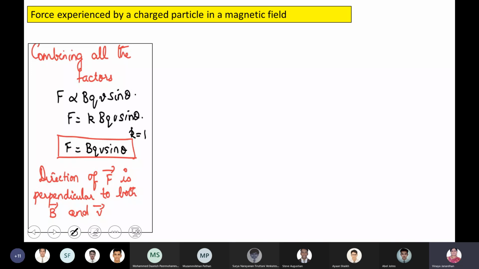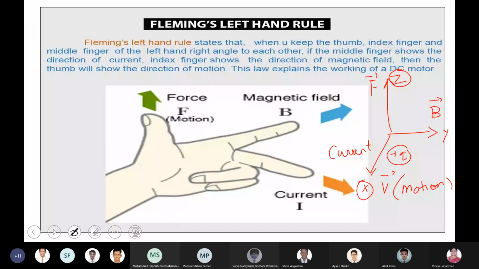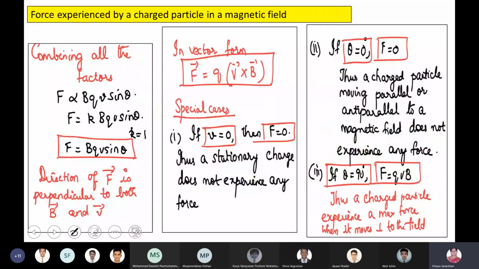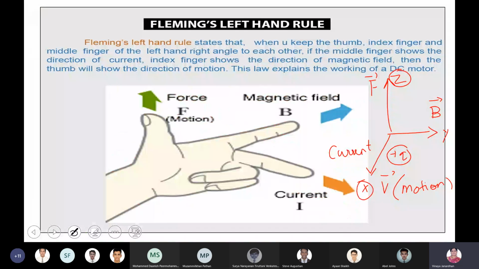Now shall I go for Fleming's left-hand rule? You know about Fleming's left-hand rule? Ma'am, can you explain what it is? Your Fleming's left-hand rule gives the direction of the motion of the conductor. We were using it in grade 10 to find the direction of the motion of a current-carrying conductor placed in a magnetic field. Yes, the direction of force.